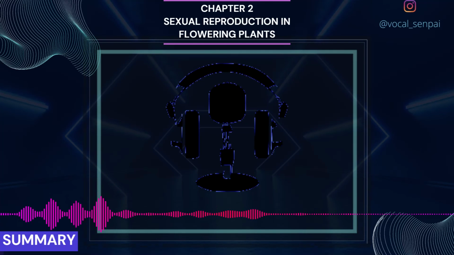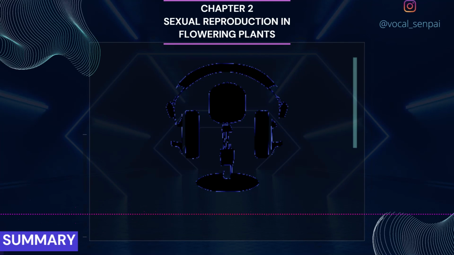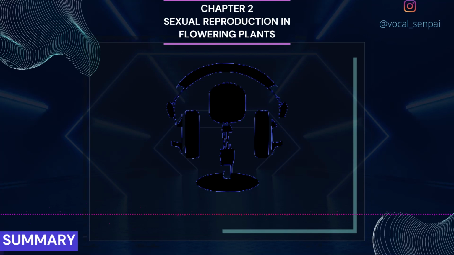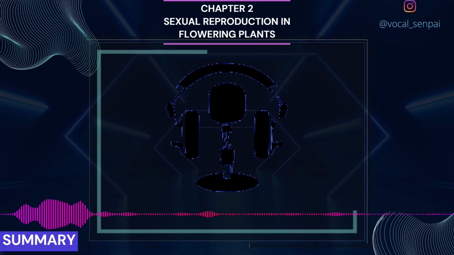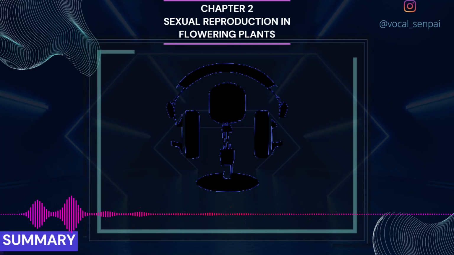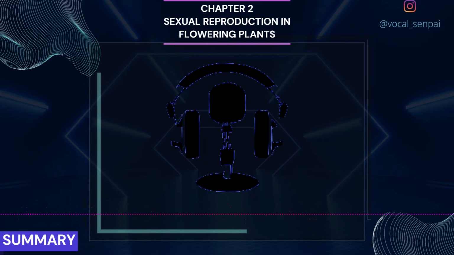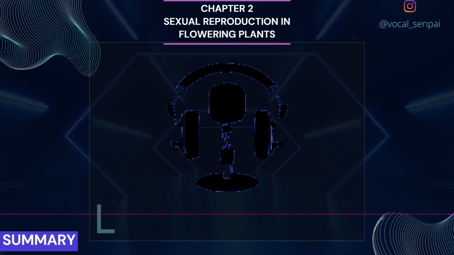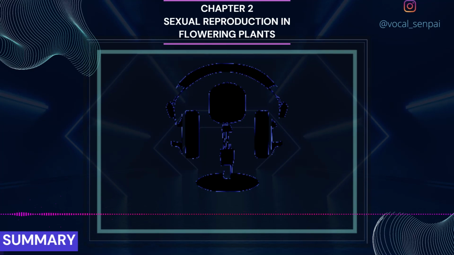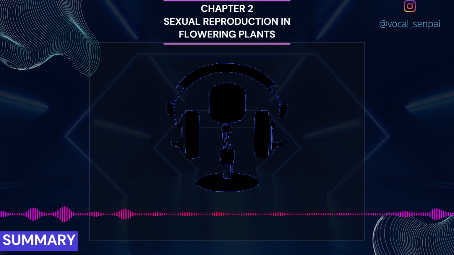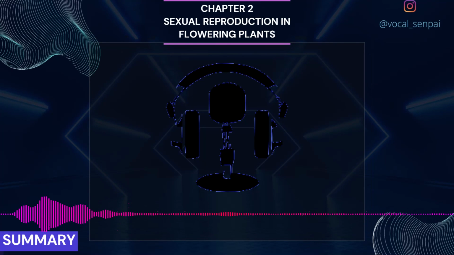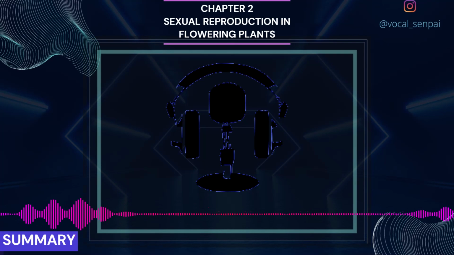Individual microspores mature into pollen grains. Pollen grains represent the male gametophytic generation. The pollen grains have a 2-layered wall, the outer exine and inner intine. The exine is made up of sporopollenin and has germ pores. Pollen grains may have 2 cells, a vegetative cell and generative cell, or 3 cells, a vegetative cell and 2 male gametes, at the time of shedding.